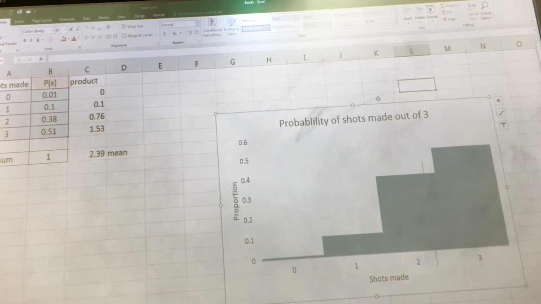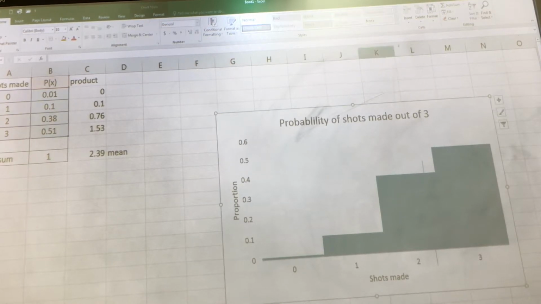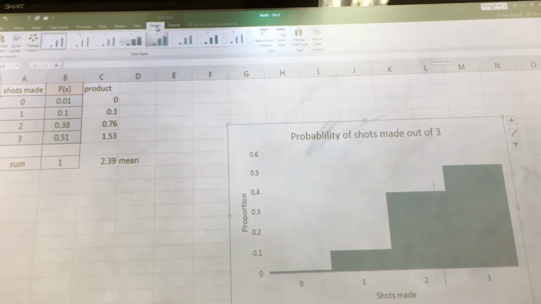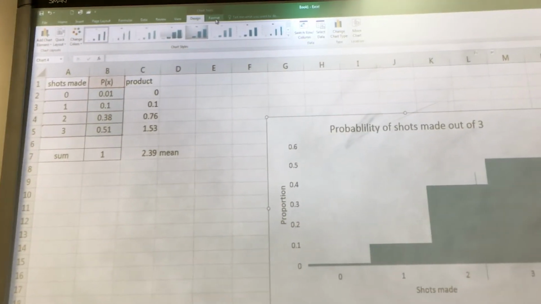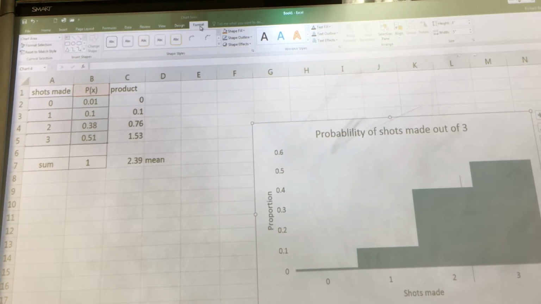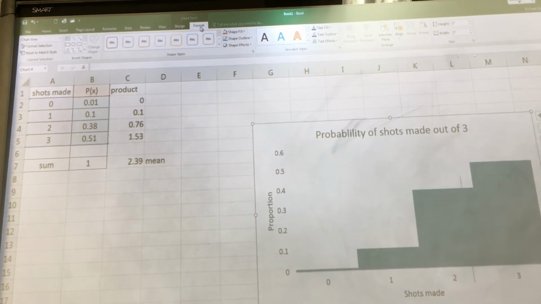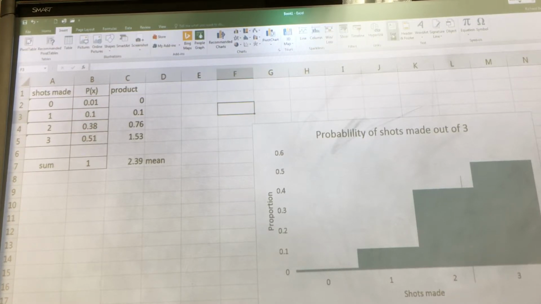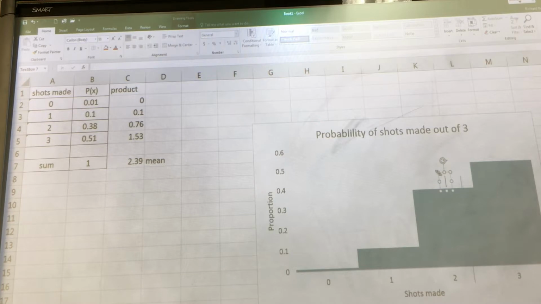Now, there could be a way to actually insert text. I couldn't see it. See if I can find it here. I don't see it. So what you do is if you click off the graph, you go to insert, you grab a text box, and then you can say that the mean is 2.39.